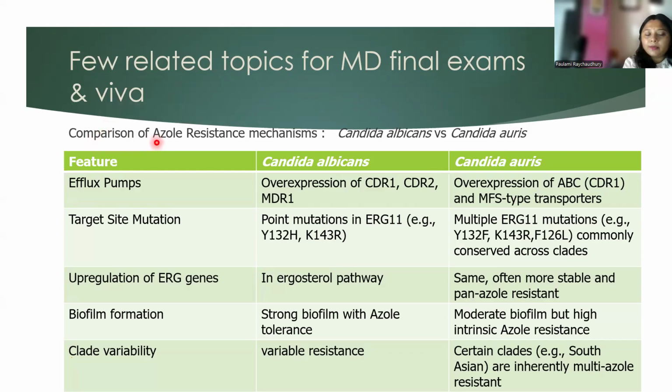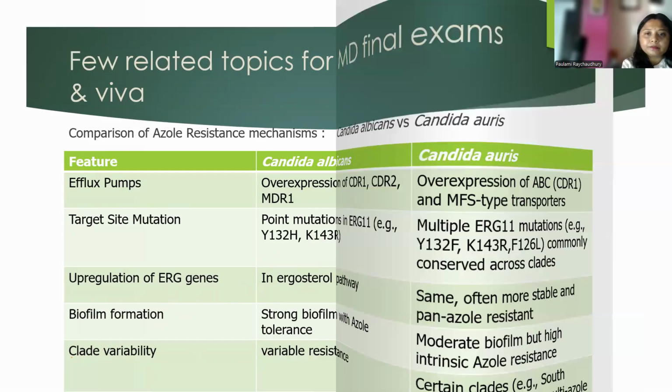One important topic is the comparison of azole resistance mechanisms, Candida albicans versus Candida auris. Efflux pumps and target site mutation are different. Upregulation of ERG genes is also different. Biofilm formation and clade variability are different. So you have to study and remember this. But this chart is very helpful.